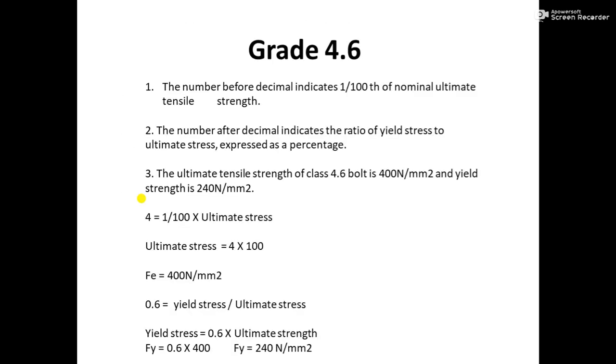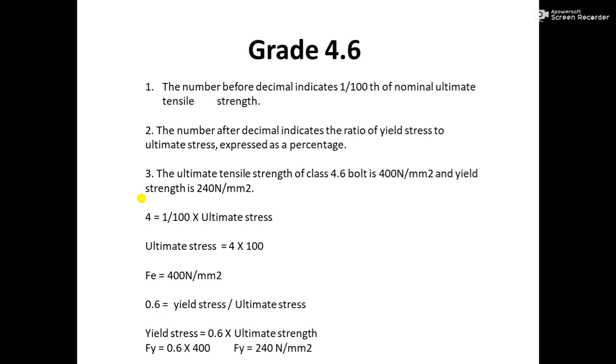Grade 4.6: the number before decimal indicates 1/100th of nominal ultimate tensile strength. The number after decimal, that is the .6 in 4.6, indicates the ratio of yield stress to ultimate stress expressed as a percentage. Then third one, the ultimate tensile strength of class 4.6 bolt is 400 Newton per mm square and yield strength is 240 Newton per mm square.